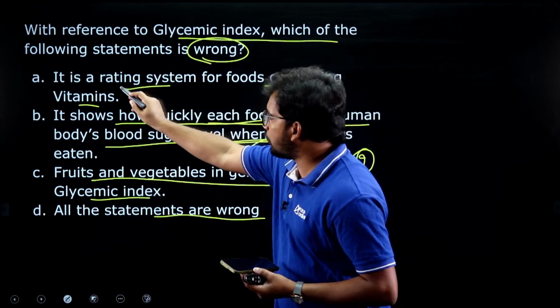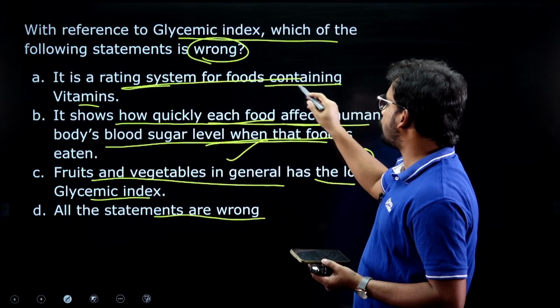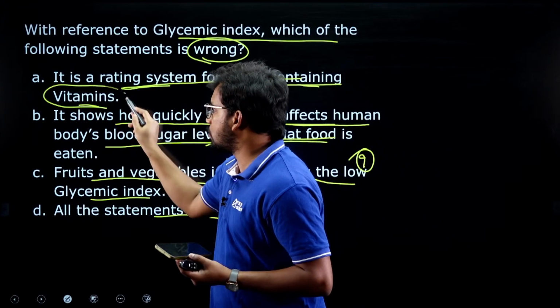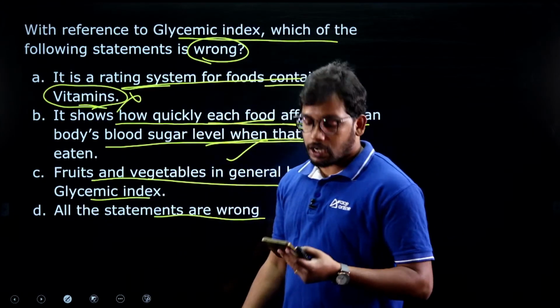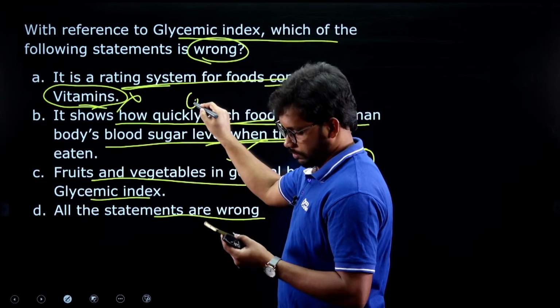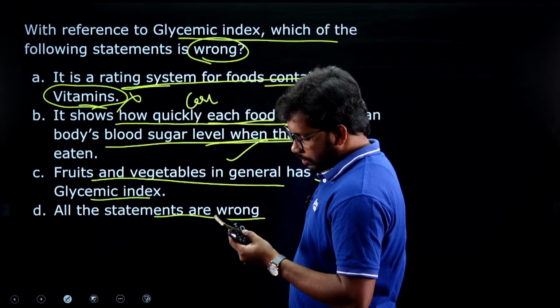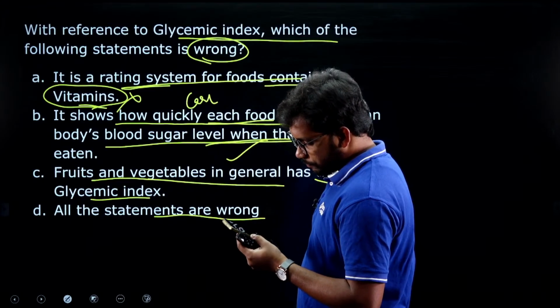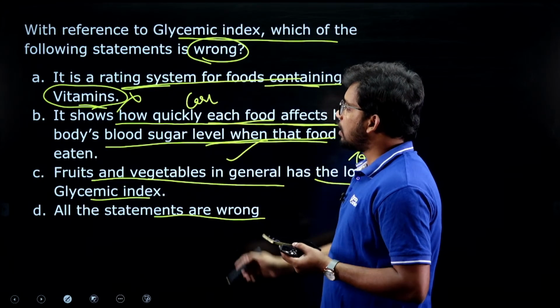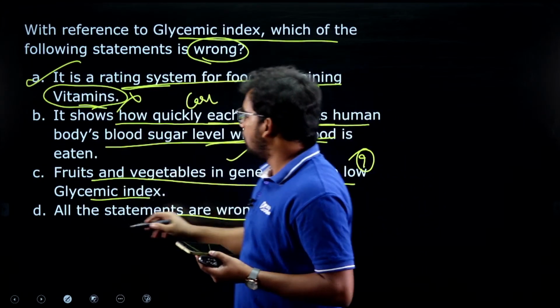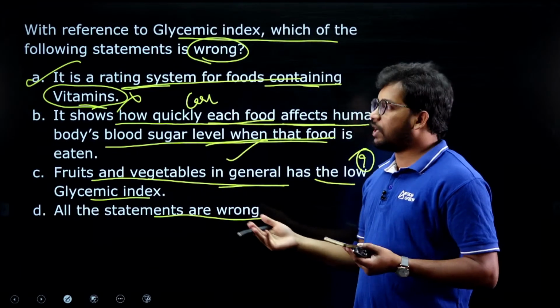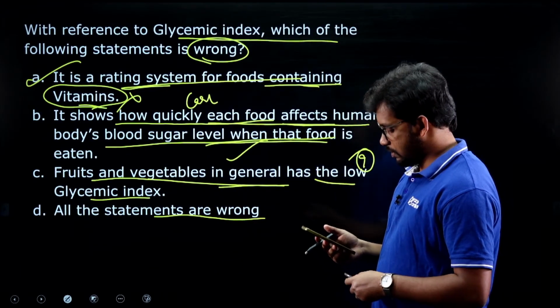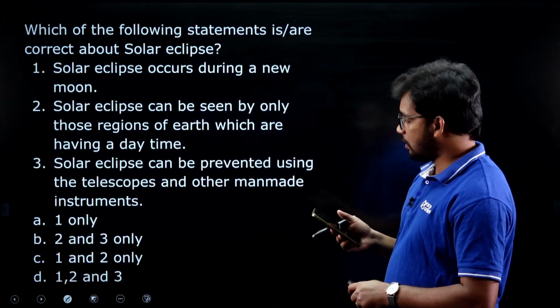So the first statement, it is a rating system for food containing vitamins, they have said. No, it compares the carbohydrates. Yes, very good, Ramya. Most of you have answered it correctly, right? So the answer is A. Fruits and vegetables, yes, they have a very low glycemic index. Yes, all of you are correct.